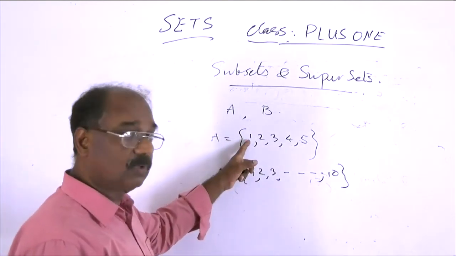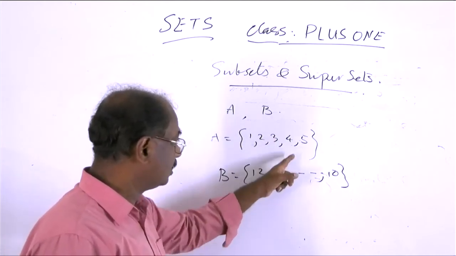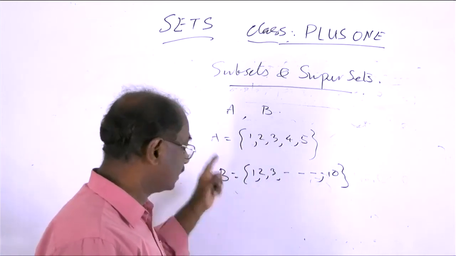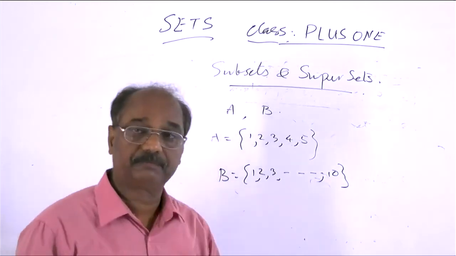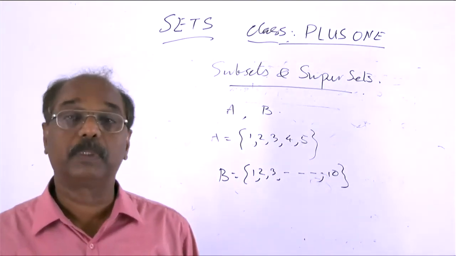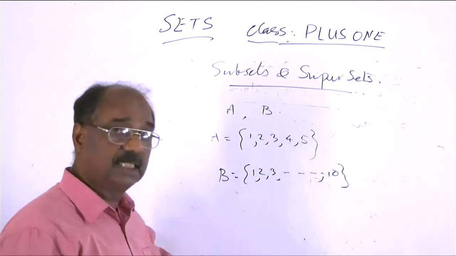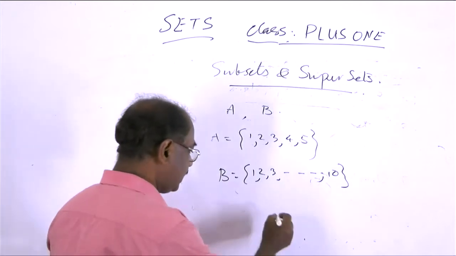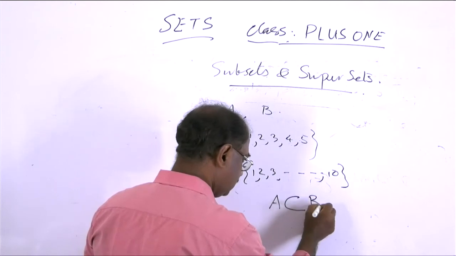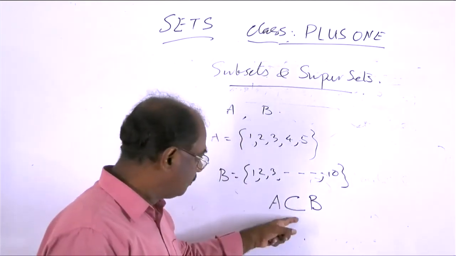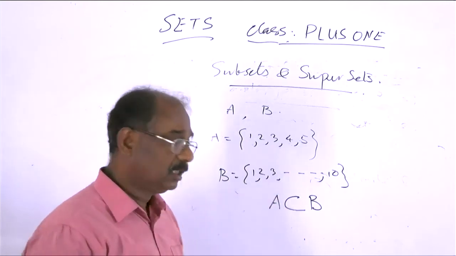Then take the first number, 1, an element of B; 2 belongs to B, 3 belongs to B, 4 belongs to B, 5 belongs to B. So A is a subset of B. And in this case, B is a superset of A. And if A is a subset of B, then this fact is denoted by a symbol. This symbol indicates A is a subset of B, and we read it as A subset of B.